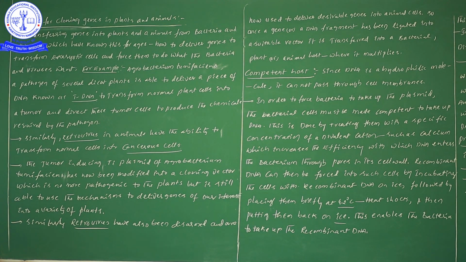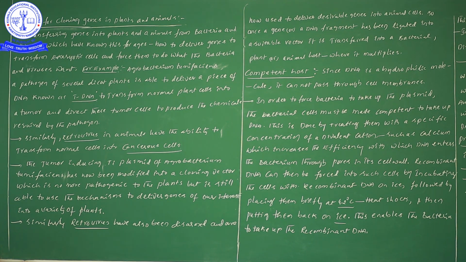So, Agrobacterium tumefaciens is one bacterium. Even though that bacterium is a pathogen, we will use it for delivery of our foreign gene. That is, the foreign gene we will be incorporating into the organisms.